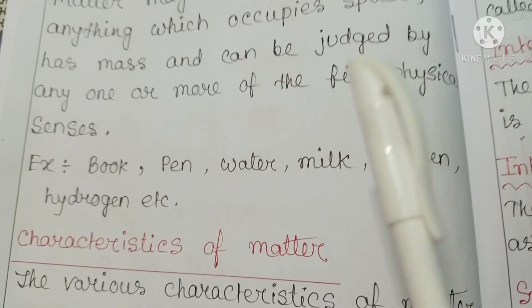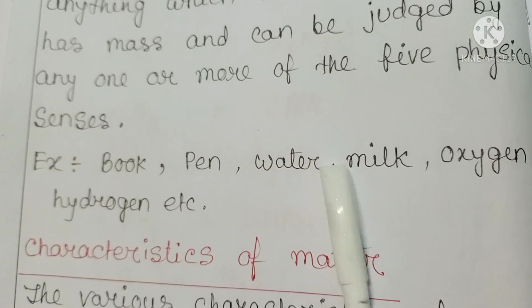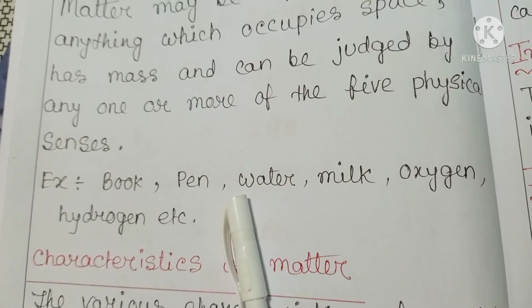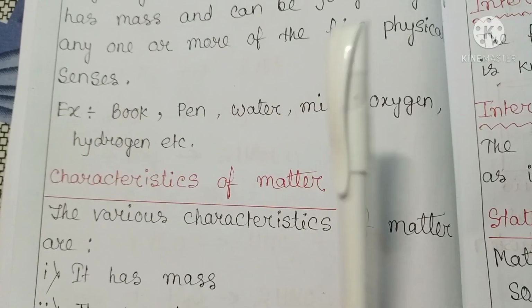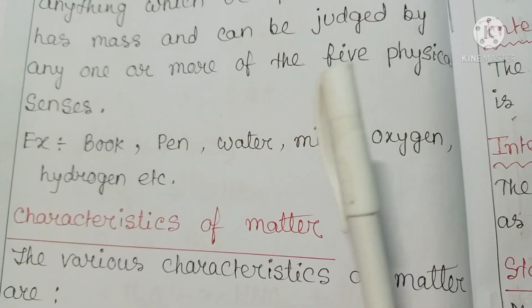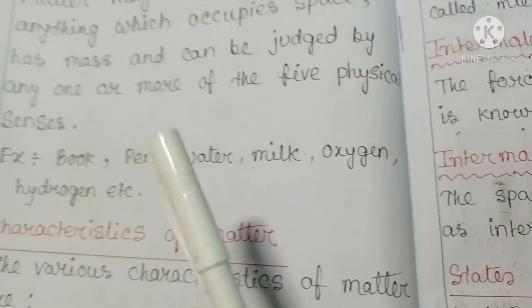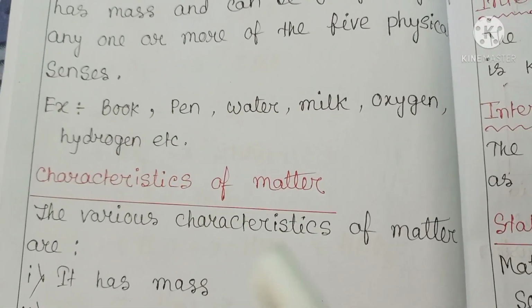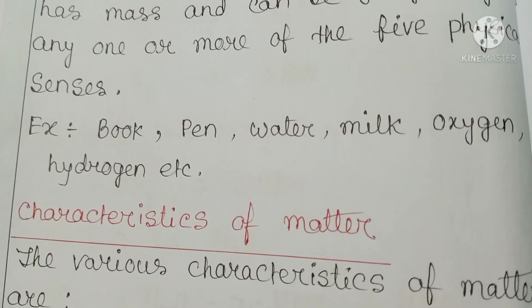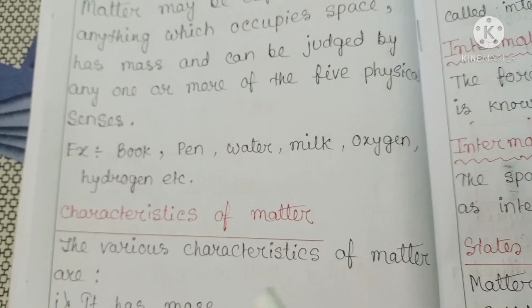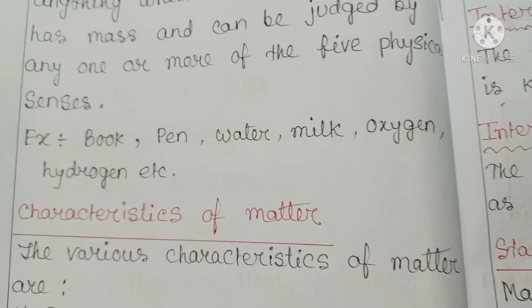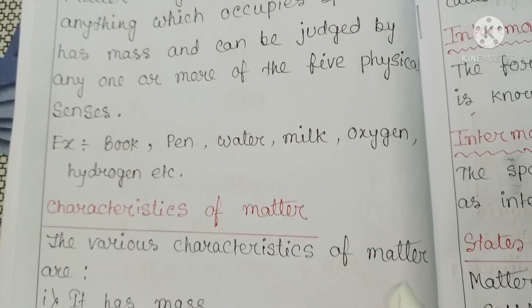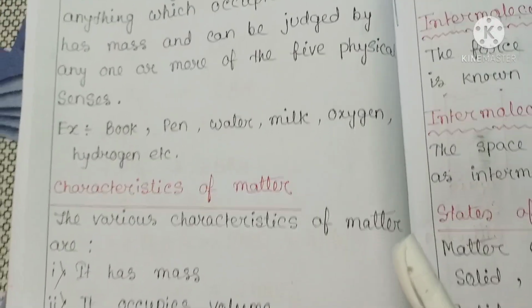If we keep this pen here, we see that it occupies some space and it has mass, and we see the pen. So all the conditions of matter are satisfied here. So we can say that an example of matter is a pen. Book, table, chair, and gases, all these are examples of matter.